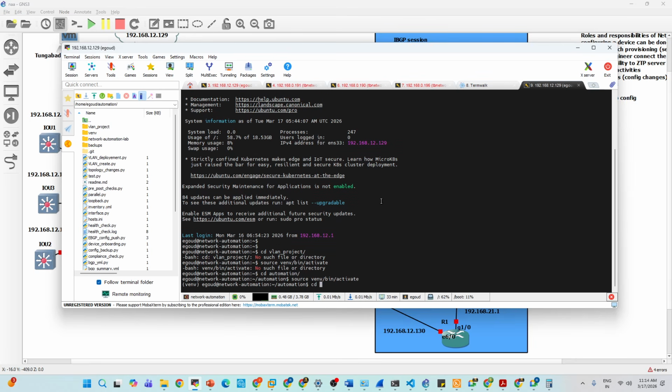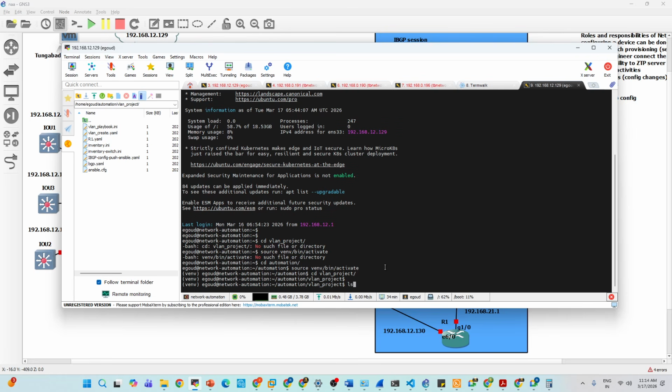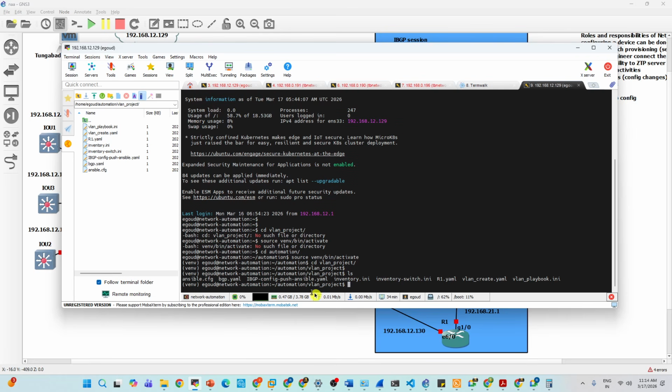Now I have created a script in this folder. So this is a Linux platform. This is an Ubuntu server. In this Ubuntu, you need to set up your automation. Don't worry, we'll set up each and everything because we're giving training on Linux as well, which is very important. So see, I have created a script with a YAML file with Ansible.